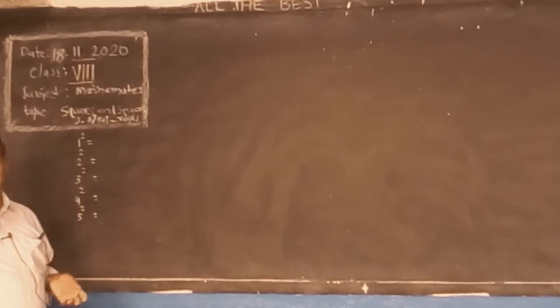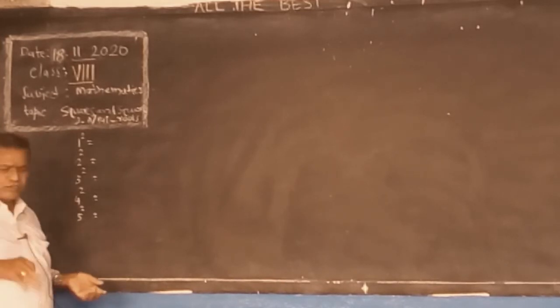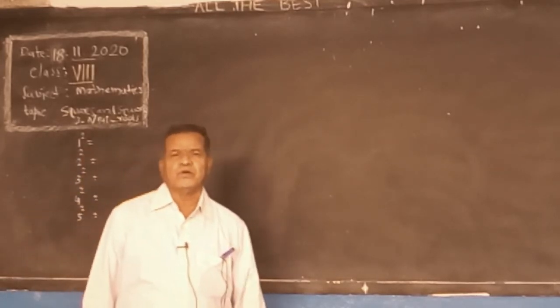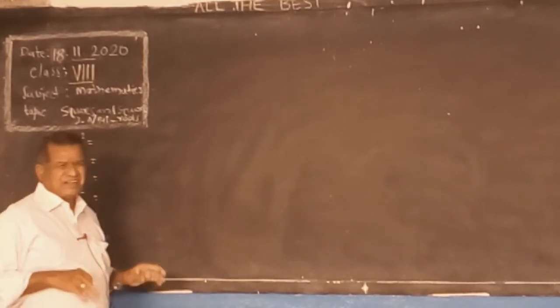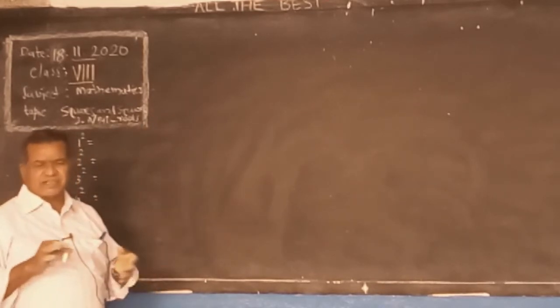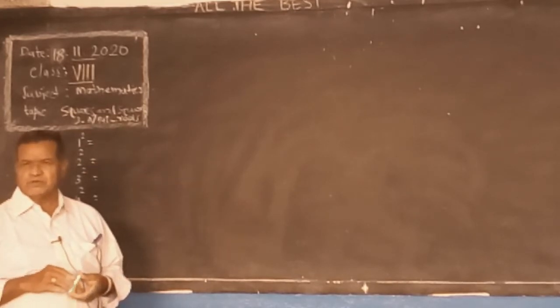Immediately you have to say 17 into 17, 289. What is 21 squared? 21 into 21, 441. Orally you have to say. Don't say, "Just wait, sir, I will multiply and tell you, sir." It's not good for a good student. A good student